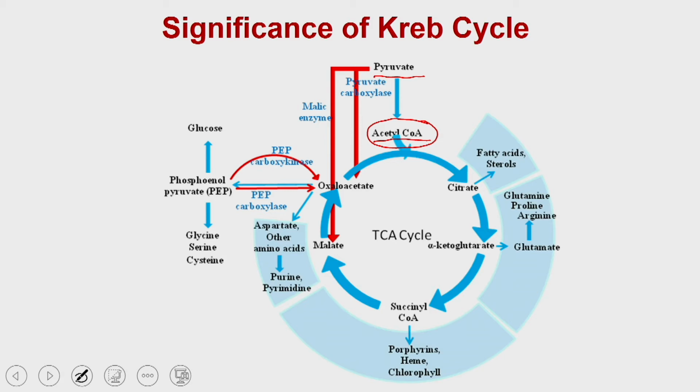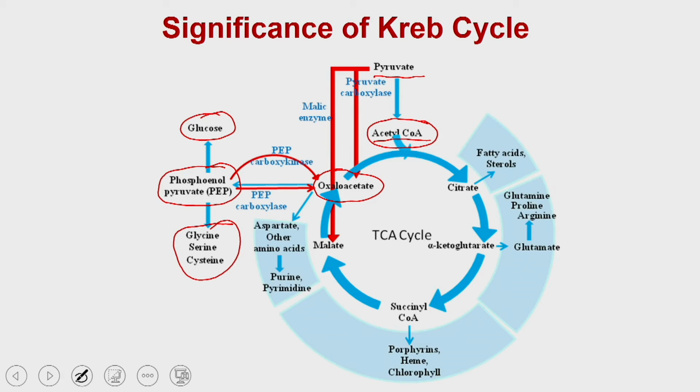And what you can see now is the oxaloacetate. Oxaloacetate is also channelized to phosphoenol pyruvate. The phosphoenol pyruvate can be converted back to glucose, and it can also be used to produce different types of amino acids. So, as you can see, the Krebs cycle is indirectly connected to phosphoenol pyruvate, or carbohydrate metabolism, as well as the amino acid biosynthesis pathway with the help of oxaloacetate.